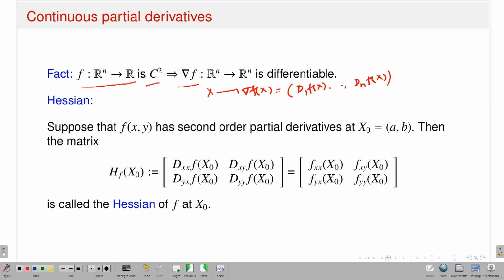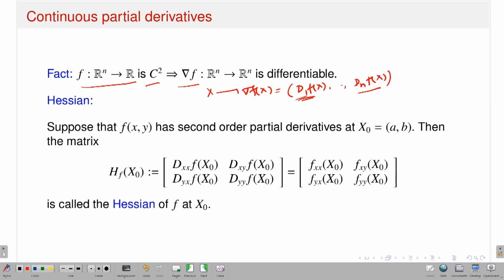Why? If I want to talk about the differentiability of a function from Rn to Rn, there is a theorem I have discussed: if I write it in terms of component functions and each component function is differentiable, then my function is differentiable. Now this is my gradient function, these are the component functions, and I have to convince you that each component function is differentiable. In fact, this follows from the assumption that my function is C2. And what is the C2 assumption? It means my second order partial derivatives exist and they are continuous, right?